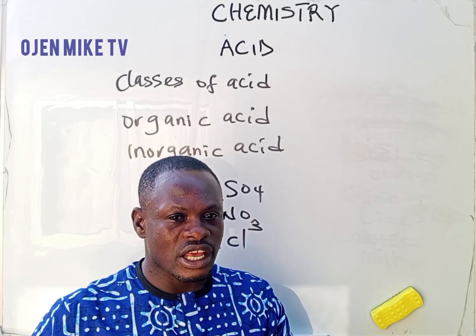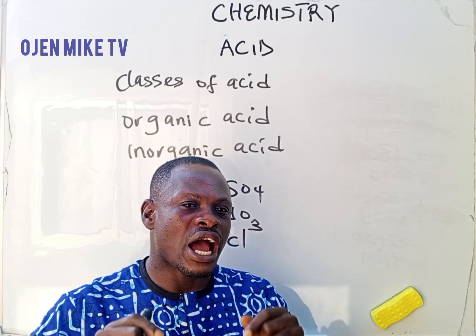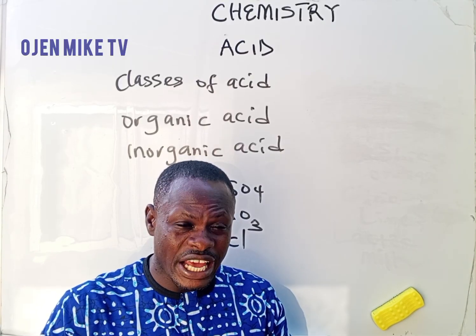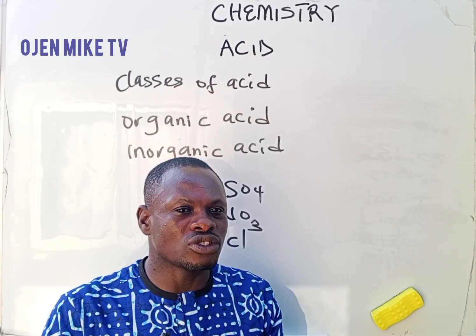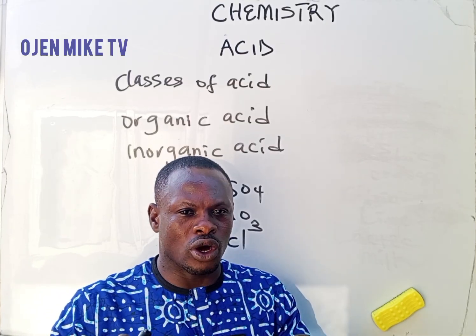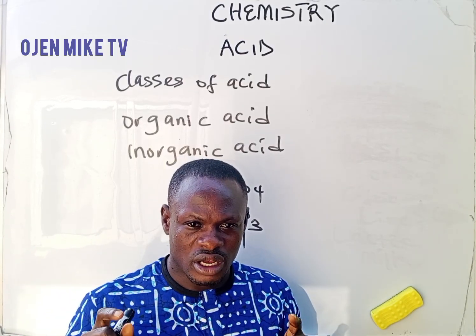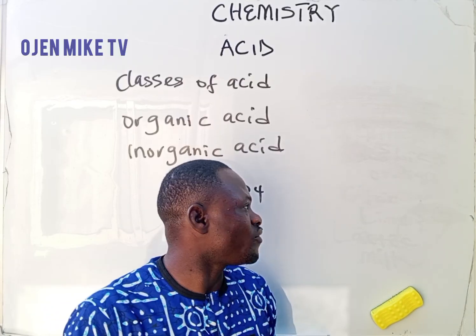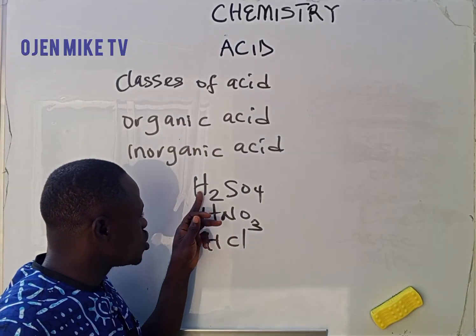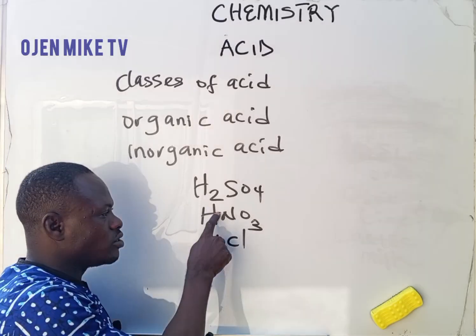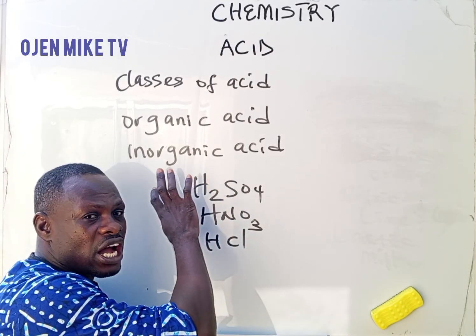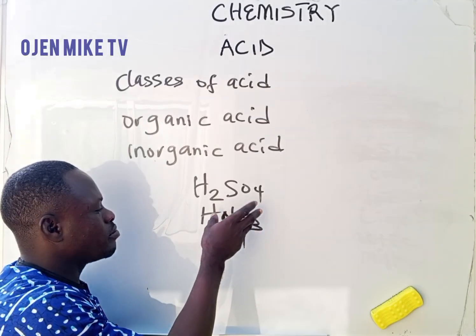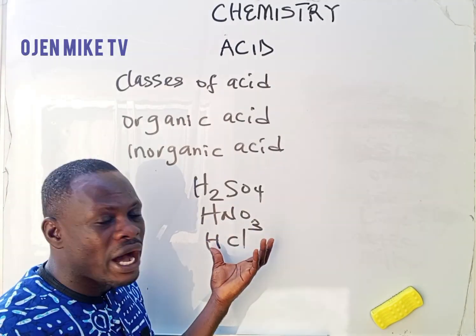You must know that any compound that starts with hydrogen is an acid, except when hydrogen is directly bonded with what? With oxygen. I repeat, any compound that starts with hydrogen first, for instance, like this one, you see they all started with what? Hydrogen. So when hydrogen is directly linked first with another element, that compound is what?